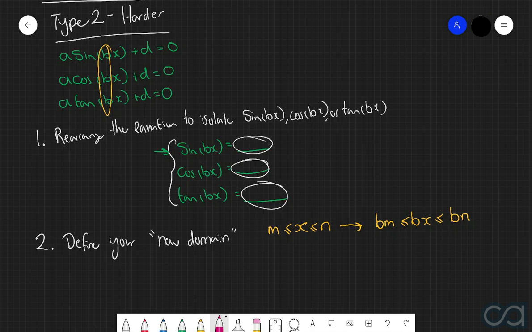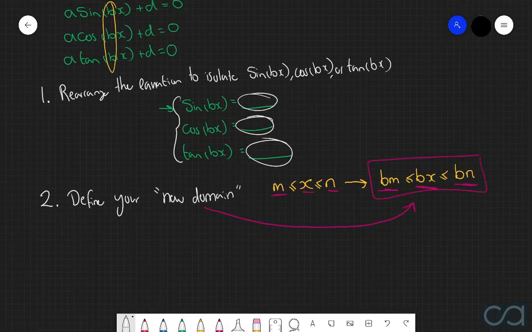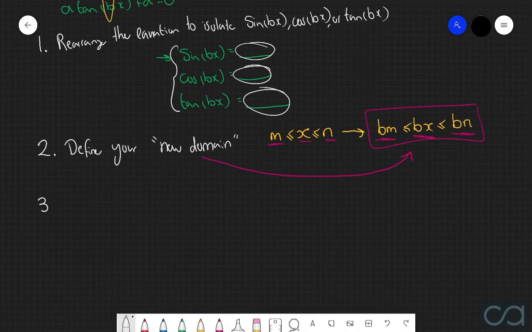So in other words, you should notice all that we've done here is we multiplied through everything in this inequality by the value of b. And so this here is what is called your new domain. And this will ultimately depend on whatever the coefficient of x is in your original question. Then, step number 3. You are now going to find all the solutions for your equation in this new domain.